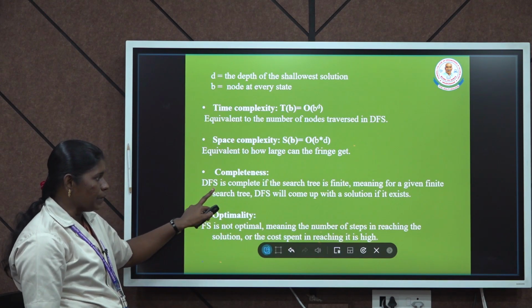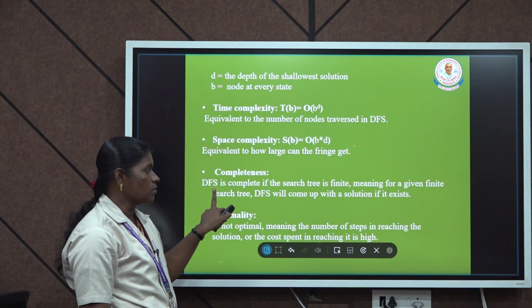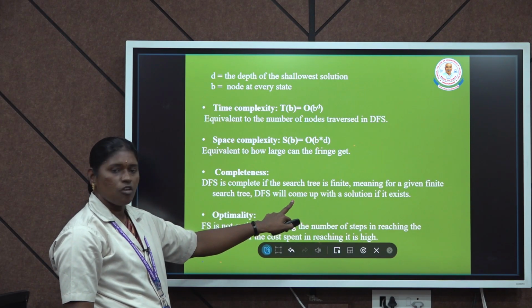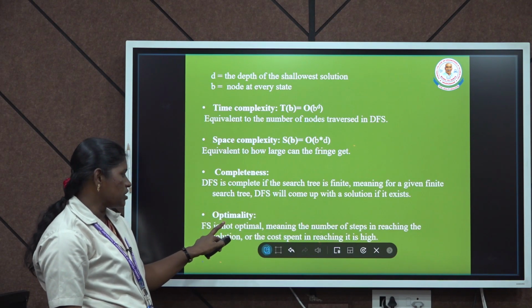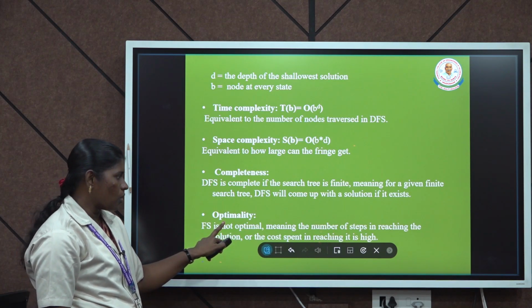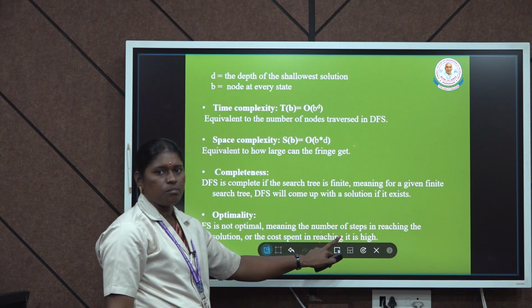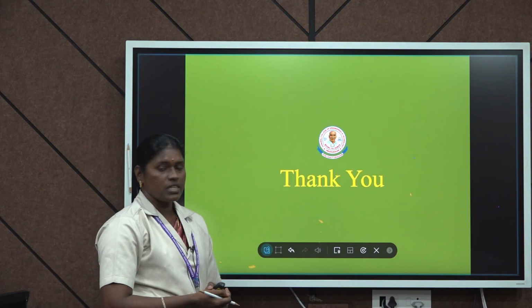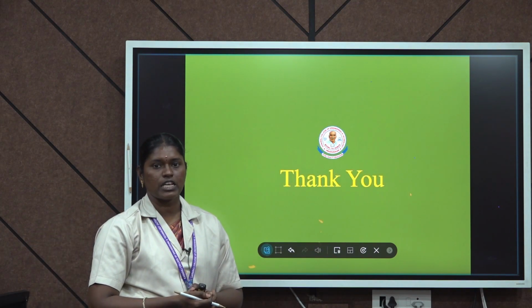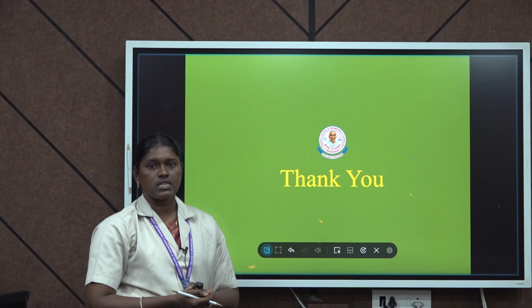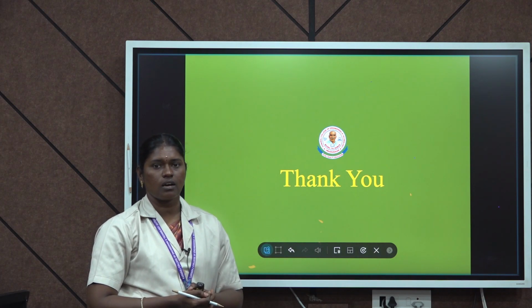Next, about completeness, it will give a solution depending on the finite state. And next, optimality: it is not optimal, because there are a number of more steps to be followed to reach the particular destination. This session will be helpful for exploring the concept of searching algorithms which are used in artificial intelligence.